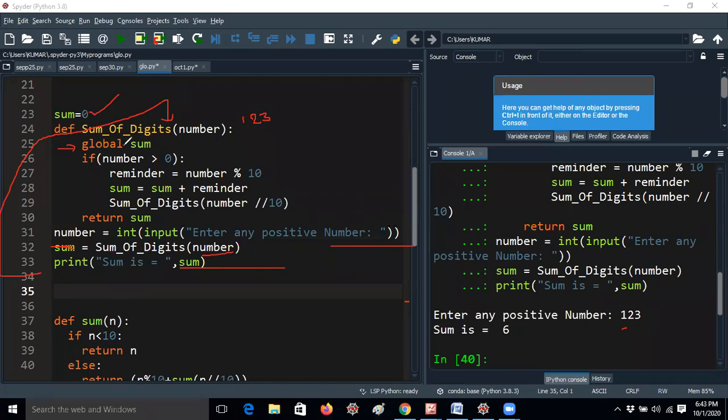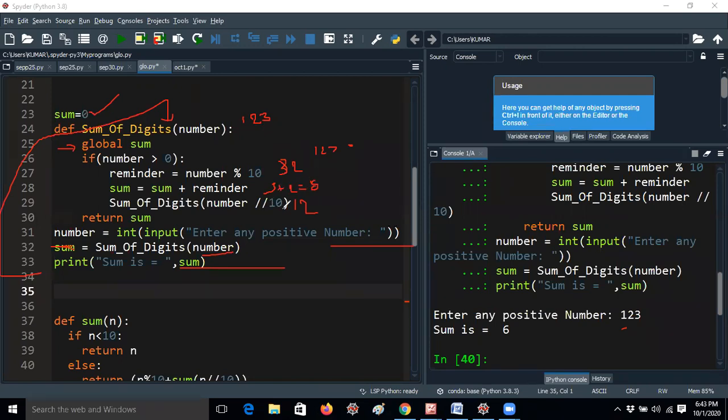It cannot be updated, right? For example, with global sum here, number 123 is greater than 0. Remainder will be 3, sum equals sum plus remainder, sum initially assigned to 0, so sum will be 3. Now sum of digits of number floor division of 10, that means 123 by 10 is 12, and it goes back to number greater than 0. 12 is greater than 0, the condition is true again. Remainder equals 12 modulus 10, that is 2. Sum equals sum plus remainder, sum is already 3 plus 2, so 5.